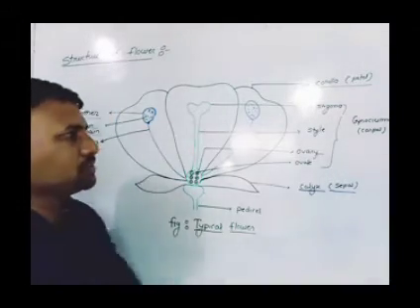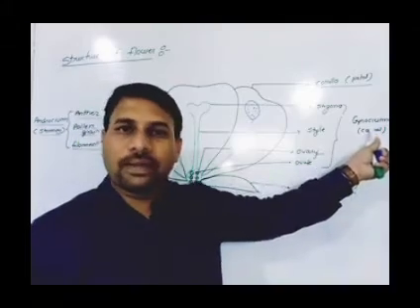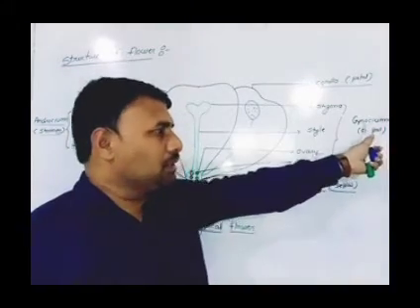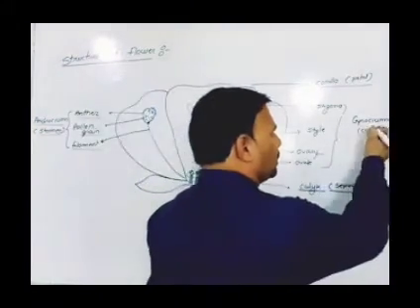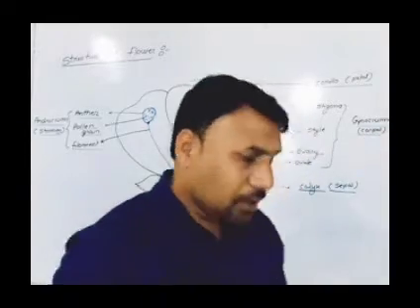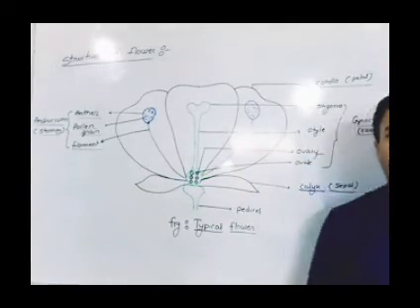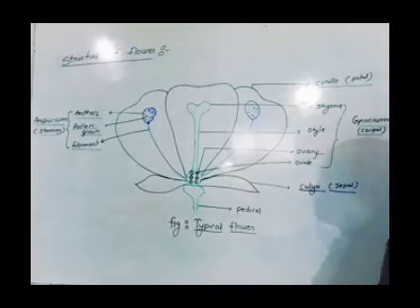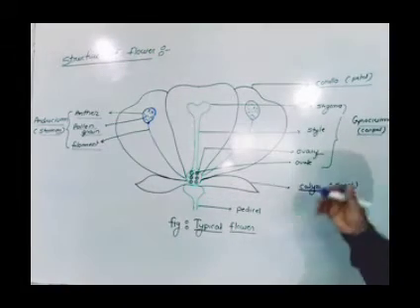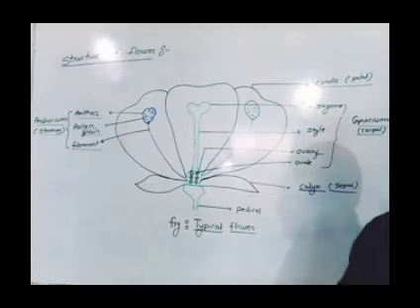The second one we call the gynoecium. This is the female part. The member of this gynoecium we call the carpel. हम flower के female parts को gynoecium कहते हैं और gynoecium का एक member जिसे हम carpel कहते हैं.